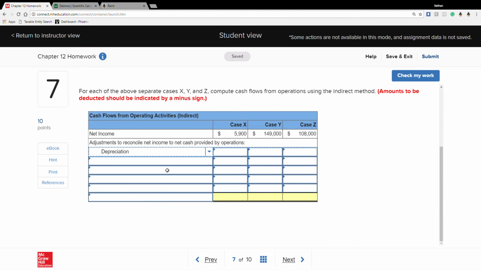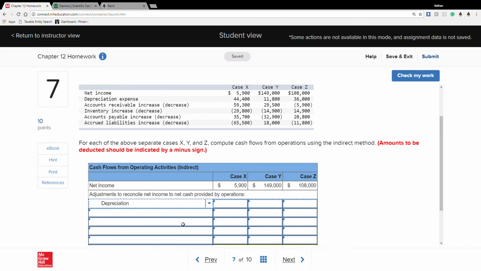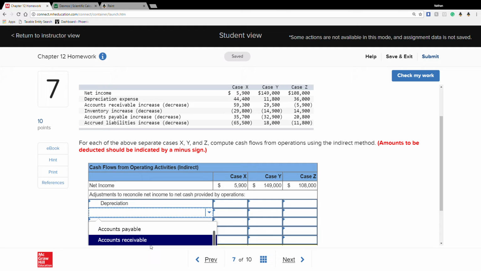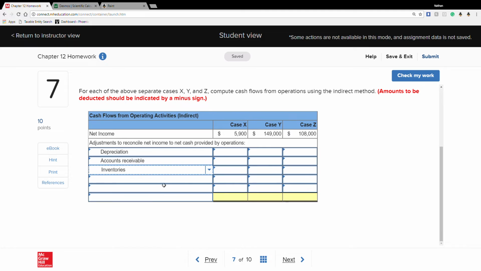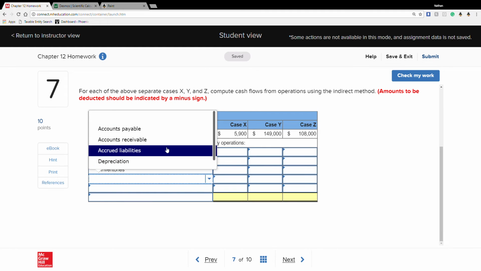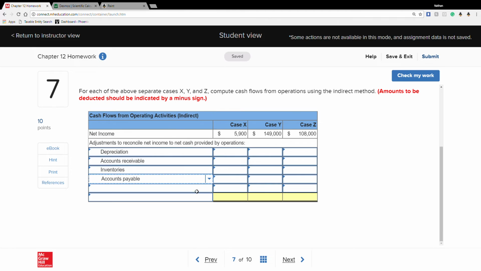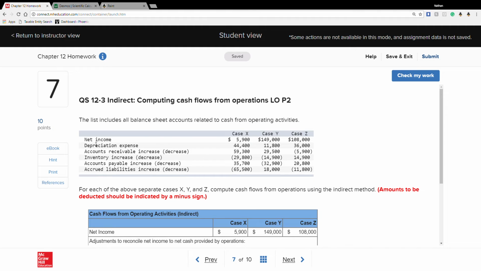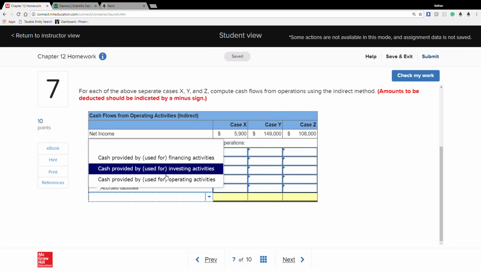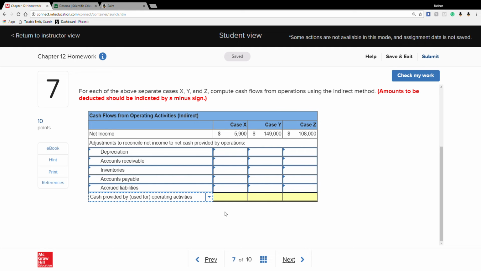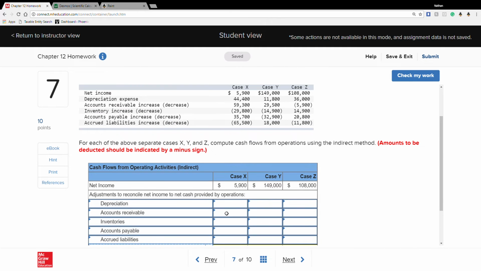Basically nothing's going to change. We have to deal with depreciation. We're going to have to deal with accounts receivable, inventory, and of course also accounts payable, since that was next, and accrued liabilities. Nothing's going to change there because all these are currents. Okay, and depreciation expense itself, but all these are current ones right here. And in the end, this is cash provided by or used for operating activities.